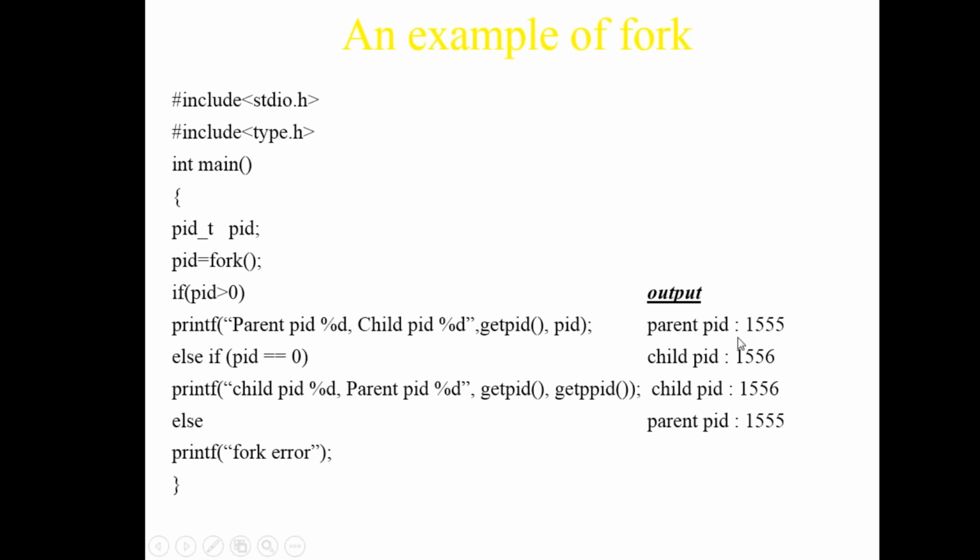So it will have this parent PID and child PID if greater than 0. If it's equal to 0, then the child has this value and the parent PID has this value. So in both cases it will work, if it's greater than 0 or equal to 0, else it is an error.